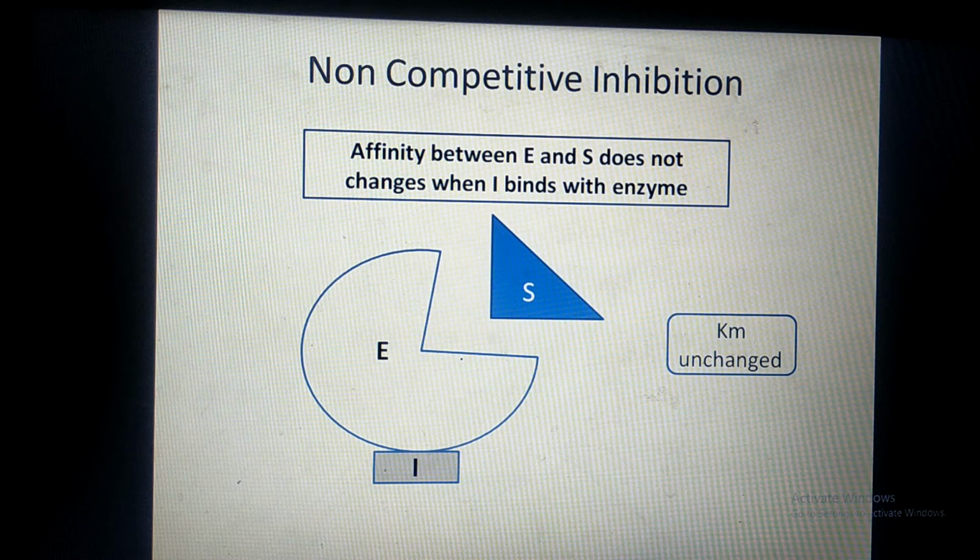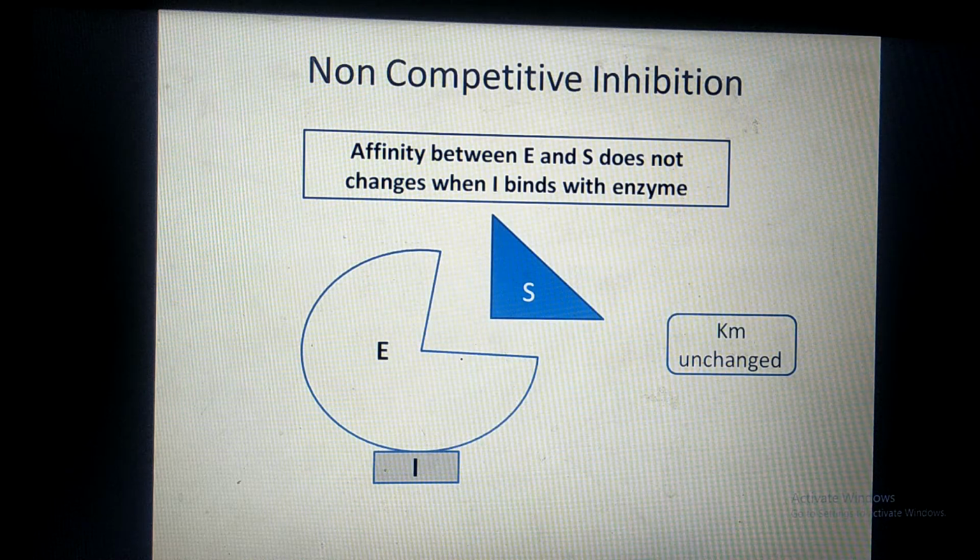So in case of non-competitive inhibition, the affinity between enzyme and substrate does not change, simply because the active site is free and substrate can anytime bind at the active site of the enzyme, just like in normal cases. So a non-competitive inhibitor does not change the affinity between enzyme and substrate.